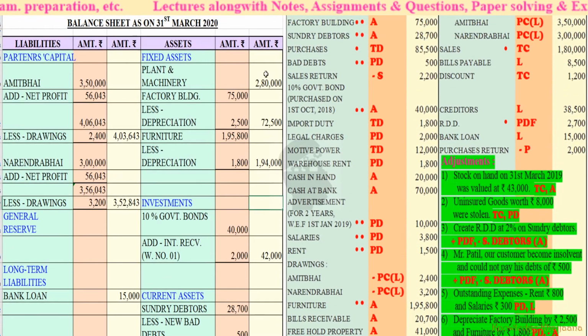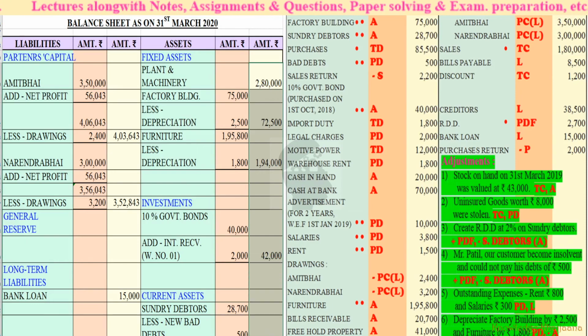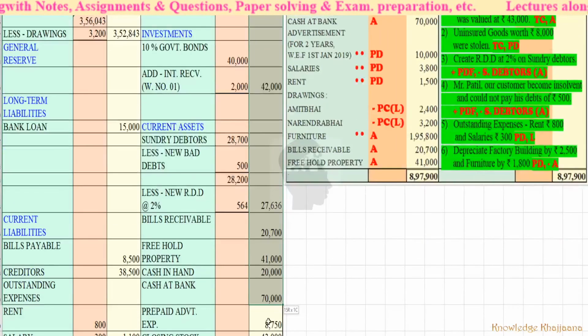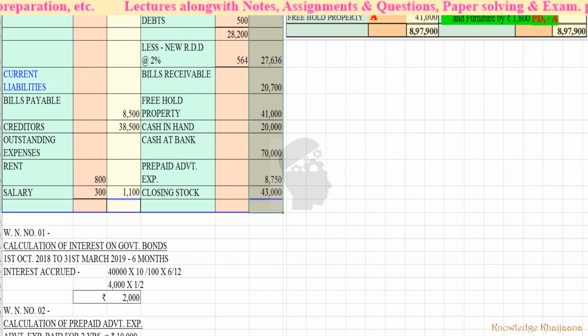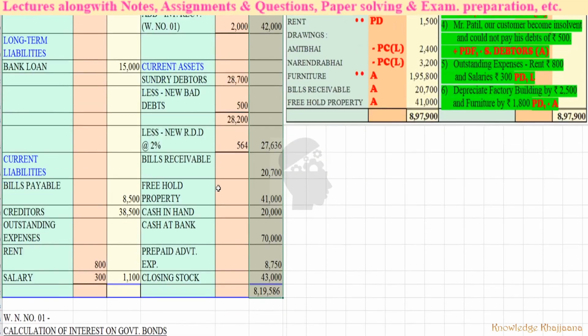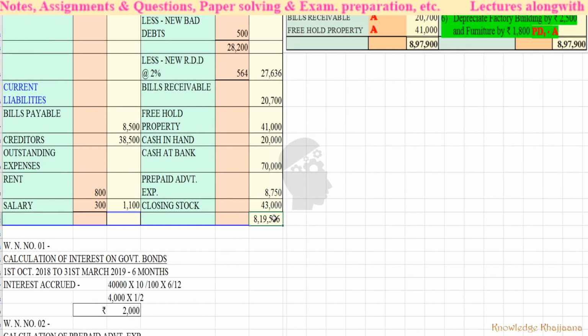Okay, let's do the total. It is 8,19,586.